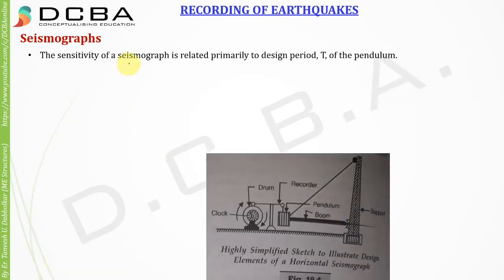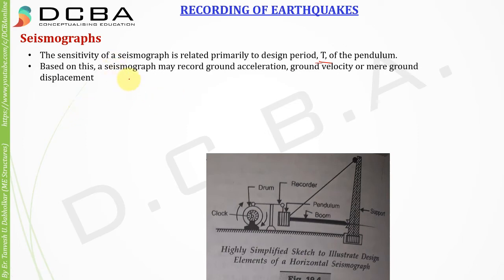The sensitivity of a seismograph is related primarily to the design period T of the pendulum. So every pendulum will have a time period, right? You might have studied this in your physics as well. T is 2 pi root of L by g, right? You might have studied this formula where L is the length of the pendulum.